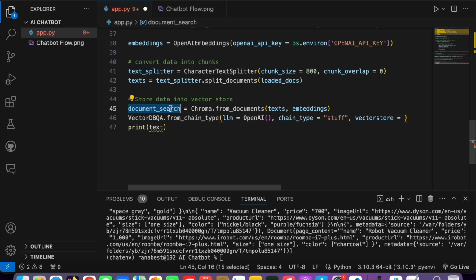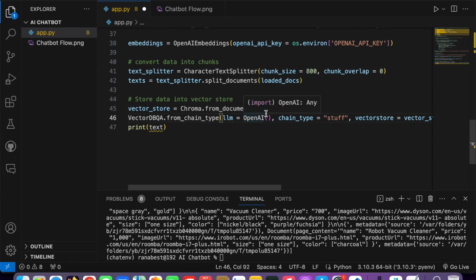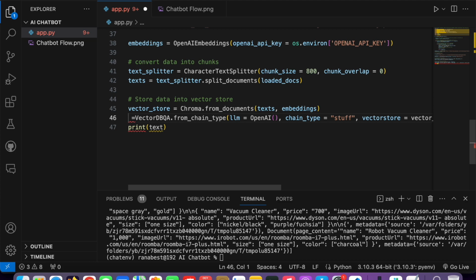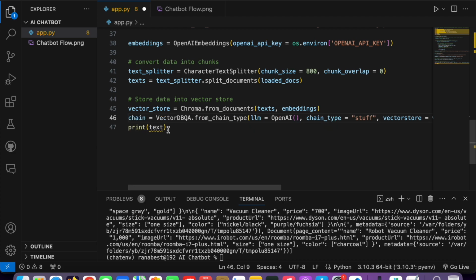Basically you can even name it vector store for better understanding. Pass a vector store here. Then you also need to save this in some variable, right? It can be any name that you want. So let's say this is basically our complete chain.